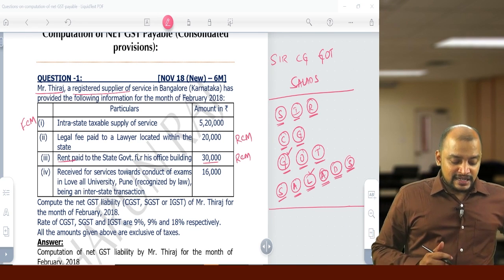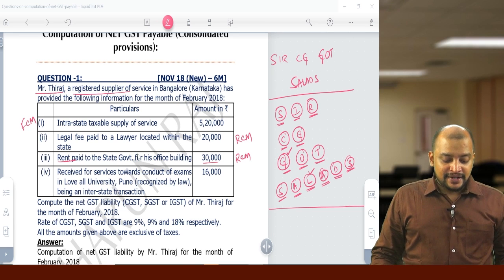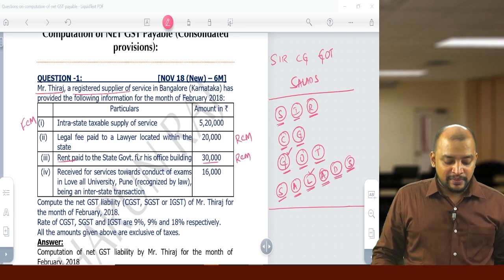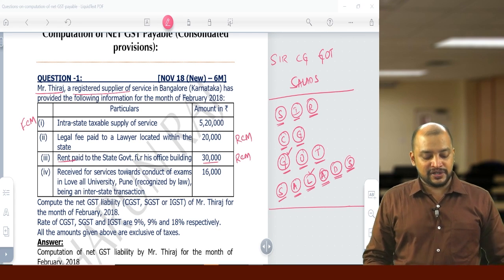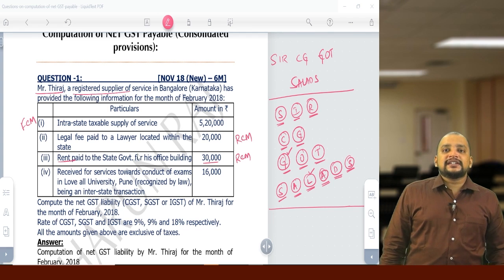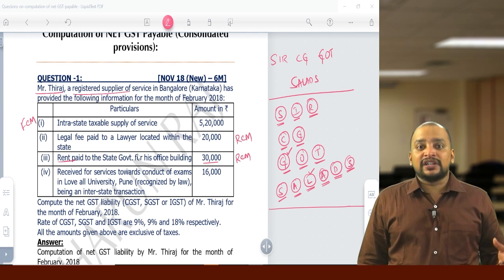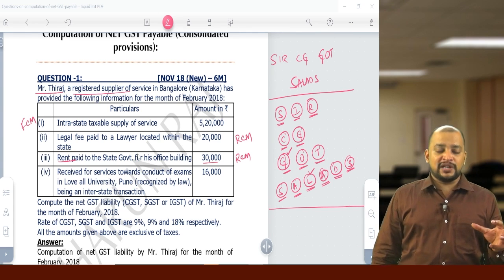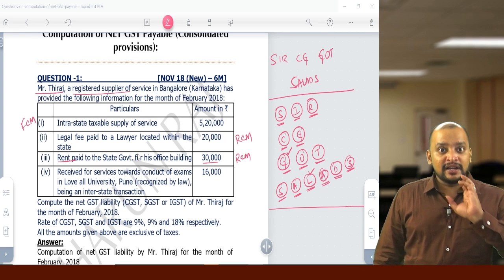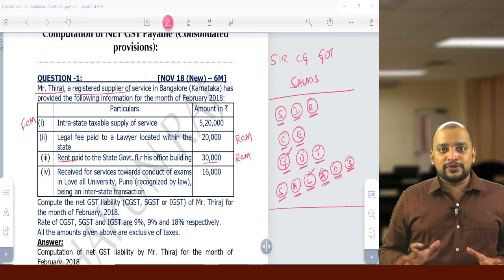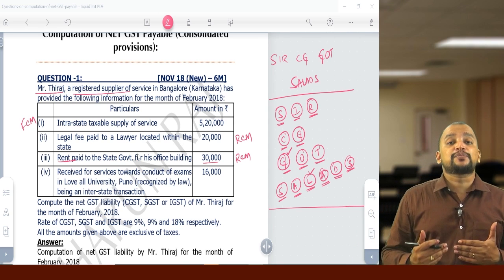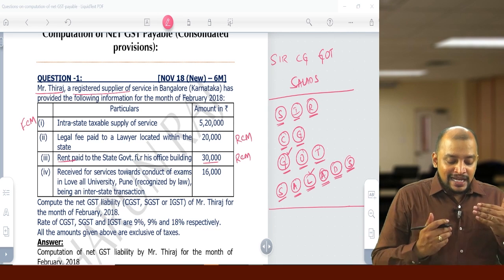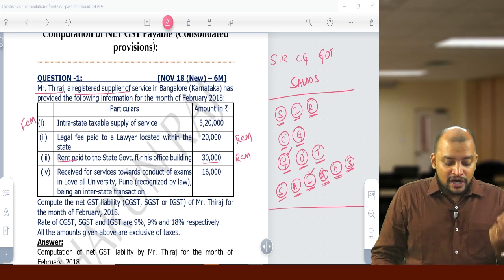Then next, number 4, receipt for services for conduct of examination in Laval University, Pune, recognized by law, being an interstate transaction. So any services by way of conduct of examination, admission to or conduct of examination will be exempted. So all 3 category institutions. So this is not a service provided by an educational institution, this is a service provided to an educational institution. Here he has received for services.